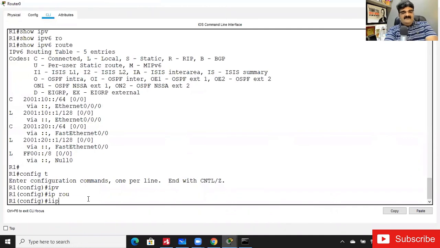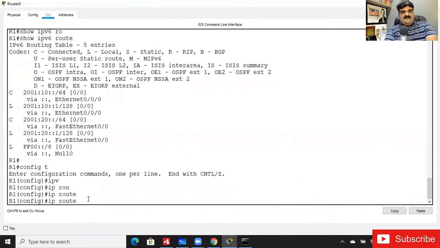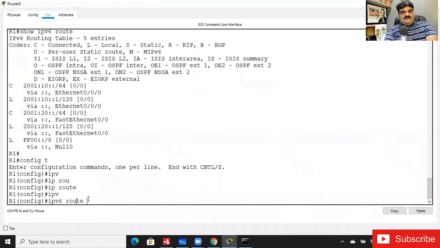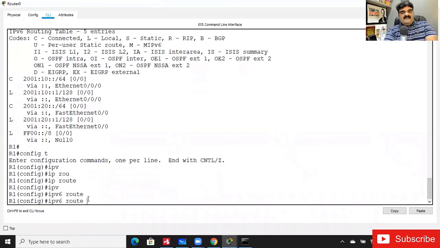In IP version 4 we have the ip route command, and then we have to give the command like 192. We have to assign the network, right? Here we have the ipv6 route command. Then we add the command like 2001:10 and 20, which is directly connected with R1, so we have to add 30::/64, and then we have to add the next hop IP.